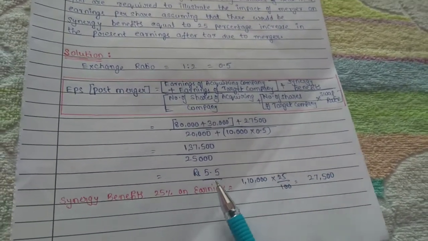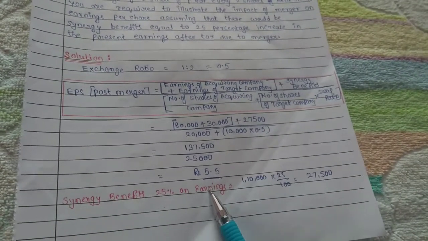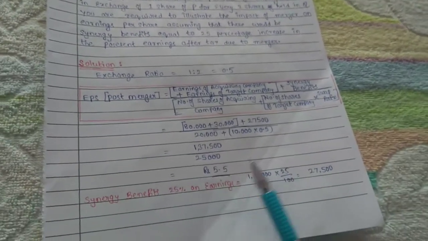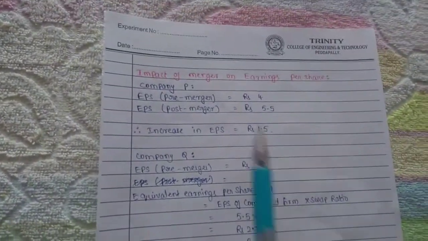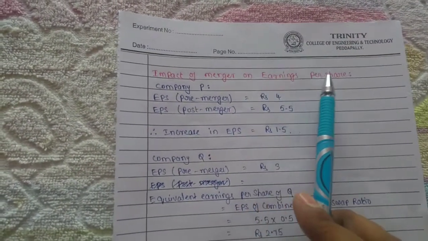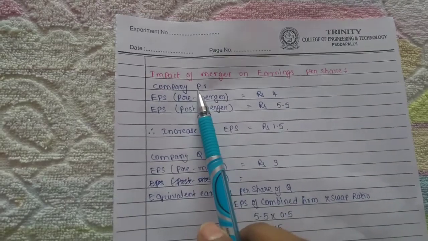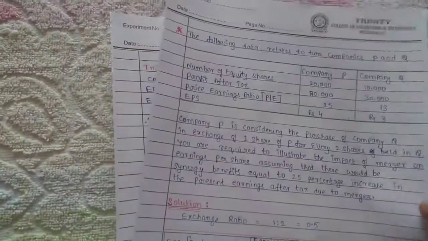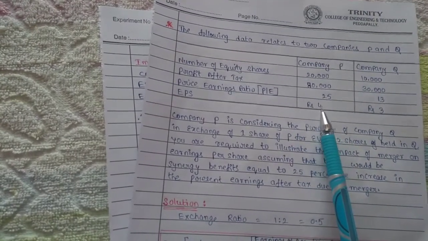So the EPS after merger is 5.5. Now we will see what is the impact. Here, impact of merger on earnings per share: company P EPS pre-merger. So before merger what is the EPS? The EPS is rupees 4.